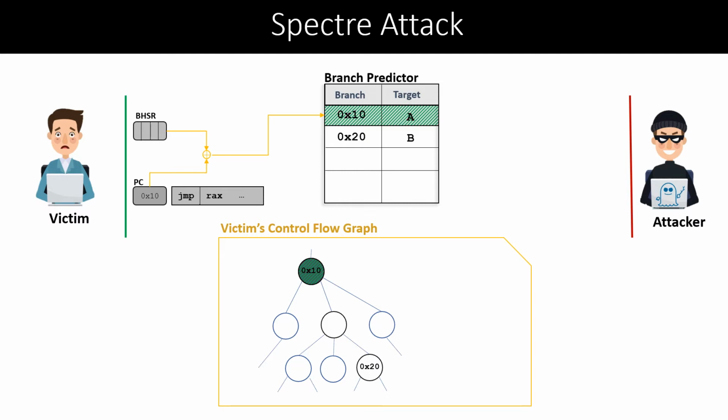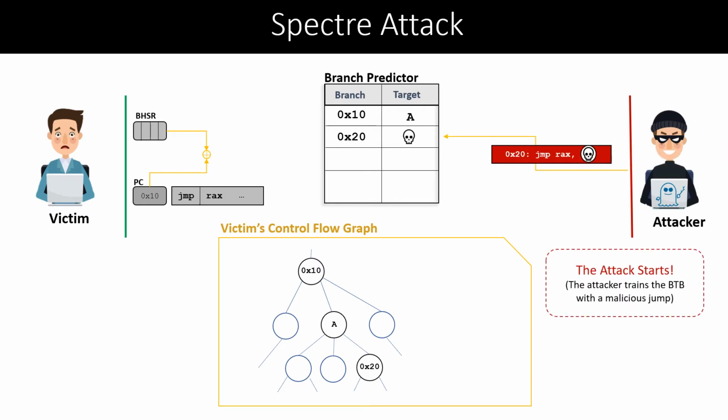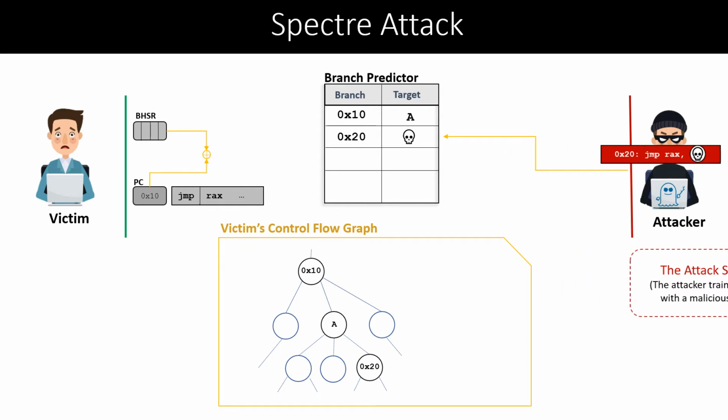This transient execution is like traversing an edge on the control flow graph of the program. Now imagine that the attacker wants to inject the address of a malicious gadget at the address of the vulnerable branch in the victim's address space. To do so, he will execute an indirect jump from the same branch location to the address of the gadget in his address space. He would then be able to inject into the shared BTB.